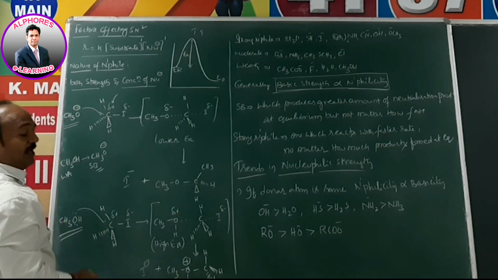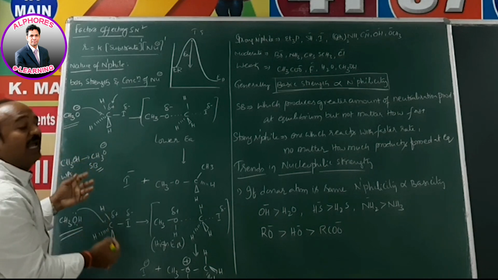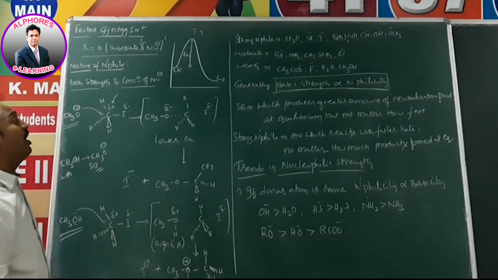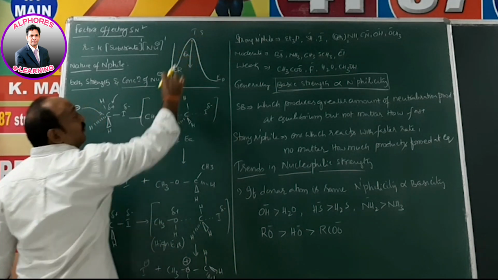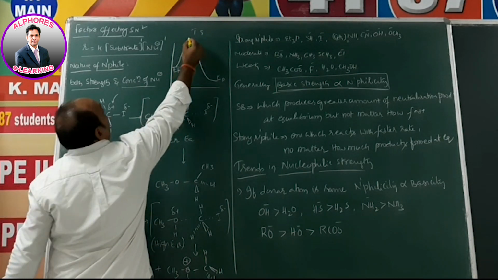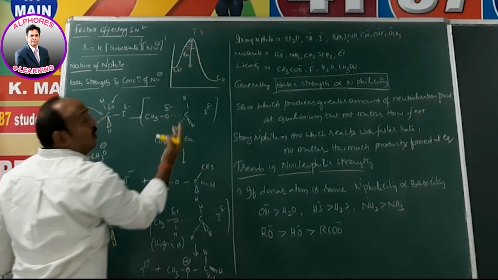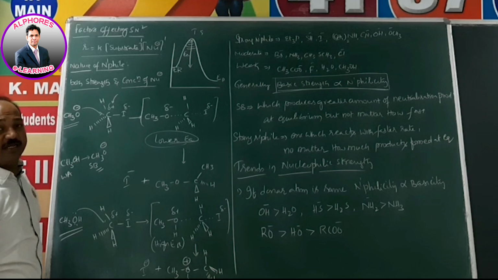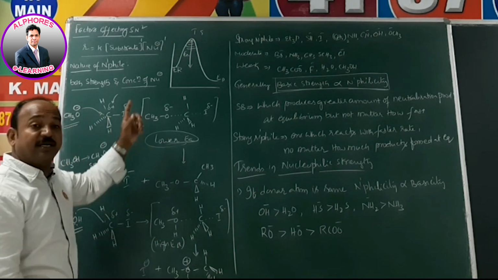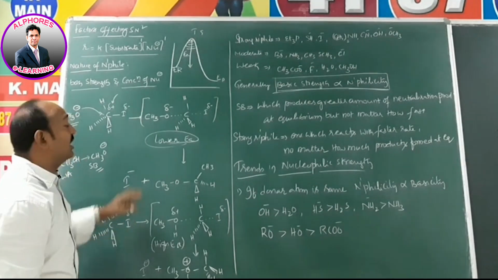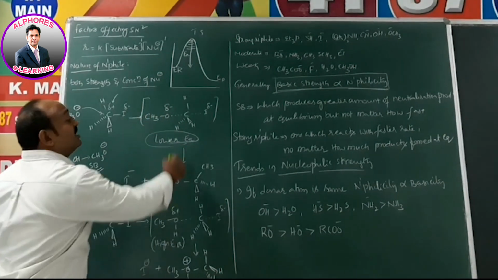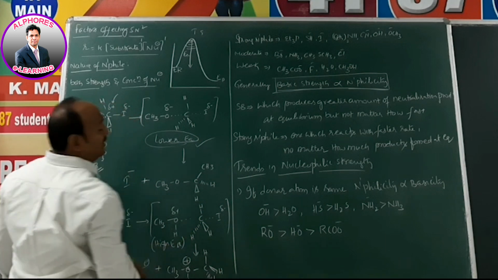Now what I am saying here: when CH3O minus has more access to approach that electrophilic carbon, obviously the energy required to overcome this transition state is less. That is why I say here lower activation energy. Both reactions proceed via a transition state. It looks the same, but this transition state has lower activation energy.